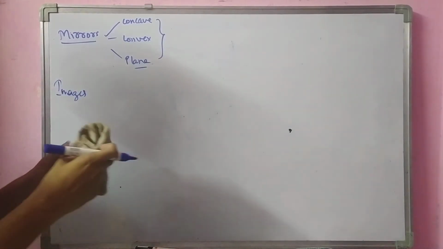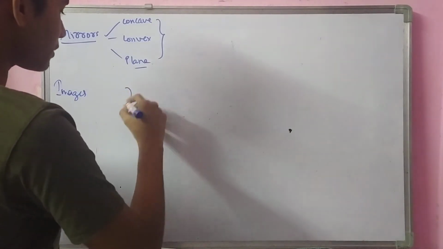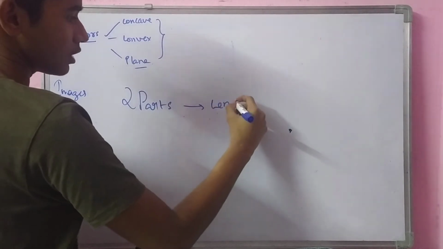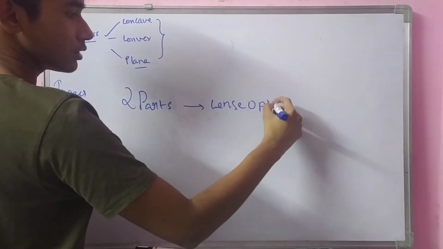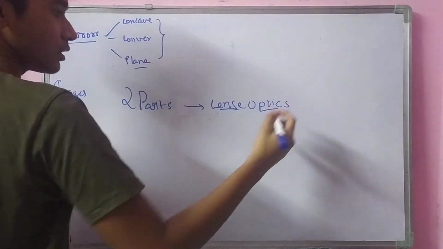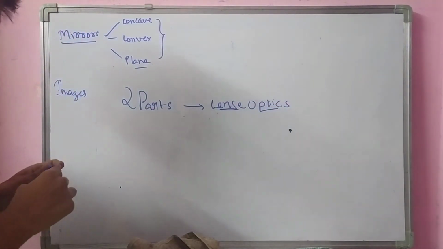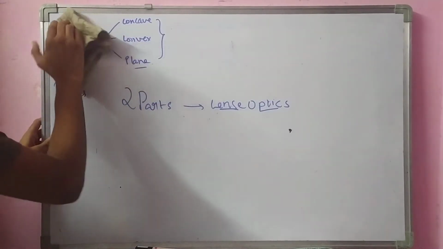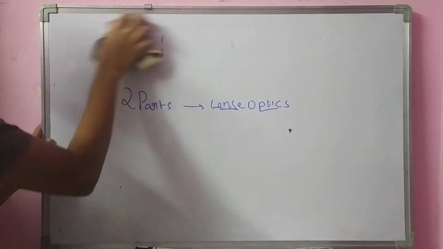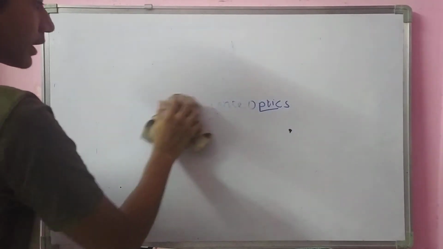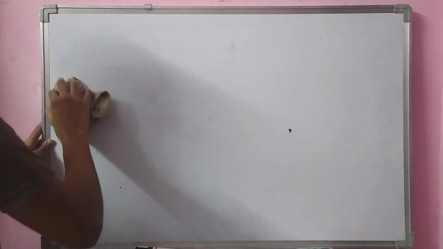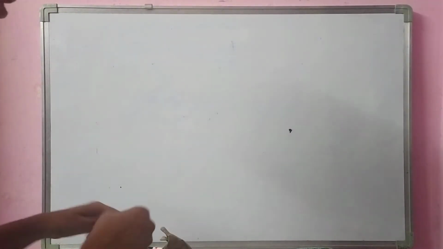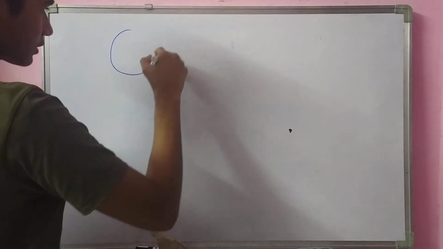In this video, we are going to start the second part of optics, that is lenses, or we can say lens optics also. Generally, we know these lenses from our small childhood age also. We use them in binoculars. In that also lenses are used. We use magnifying lenses like this.